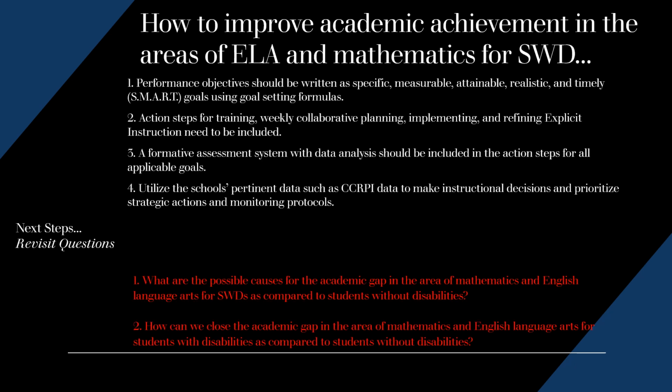How to improve academic achievement in the areas of English language arts and mathematics for students with disabilities. Number 1, make sure that your performance objectives are SMART goals so that they are specific, measurable, attainable, realistic, and timely. Number 2, action steps for training. We should have weekly collaborative planning sessions. We should be implementing these new strategies. We should be collecting data. We should be refining and reflecting on our instructional practices.